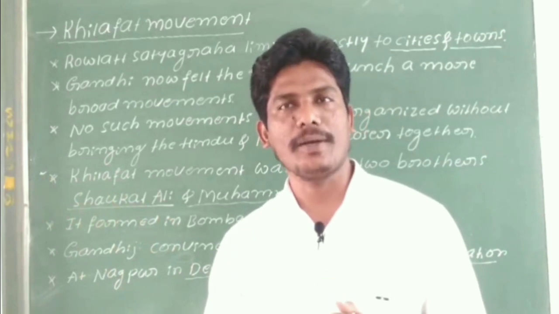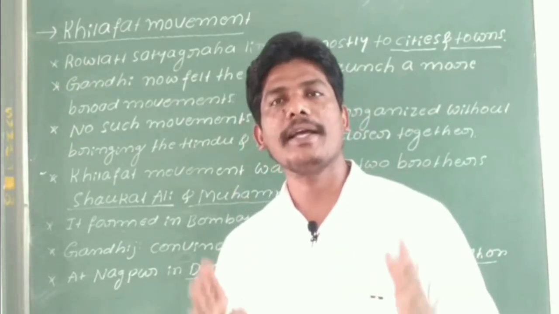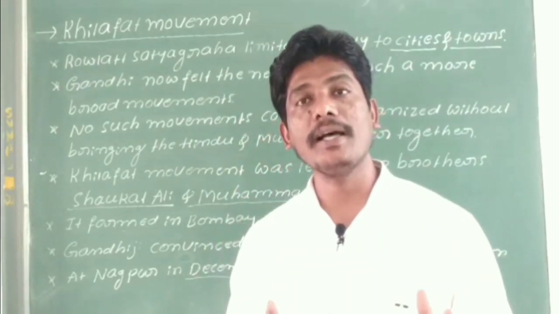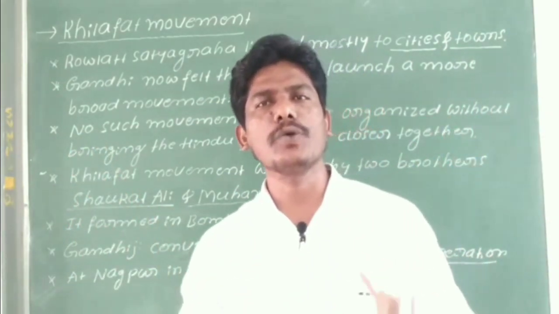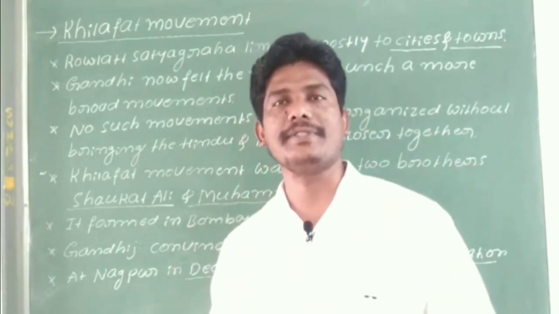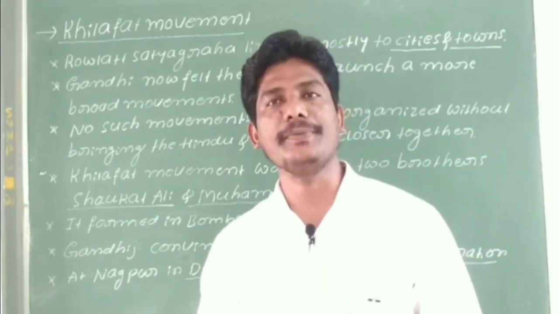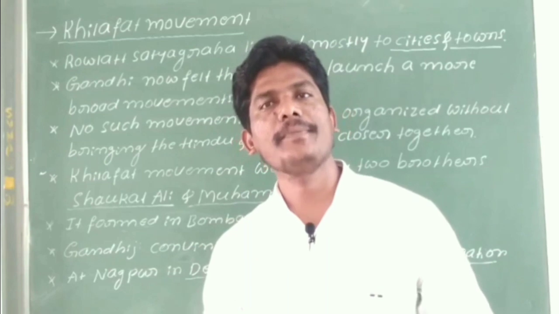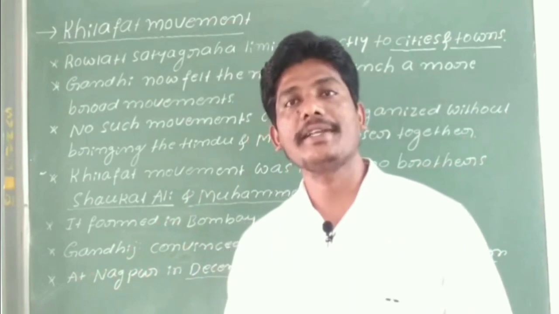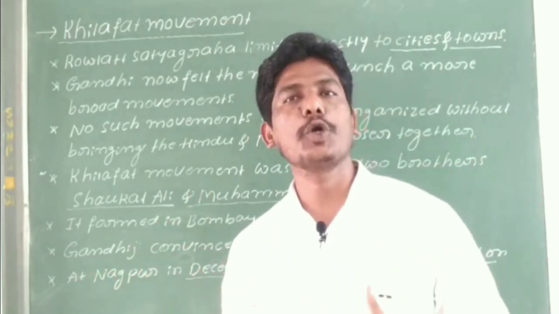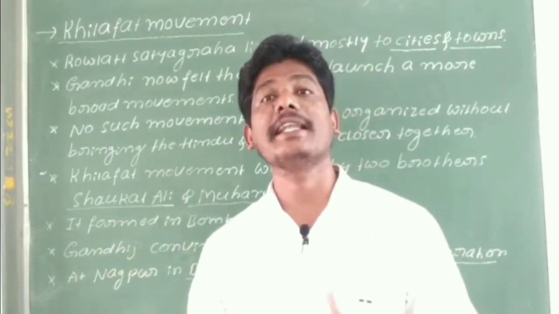When the Rowlatt Satyagraha was started by Mahatma Gandhi across the country, it was limited to the cities and the towns. It did not spread to the countryside of India. At this time, Gandhiji realized that alone he could not succeed against the British rule with the movement and the strike. So he decided to join with the Khilafat movement.